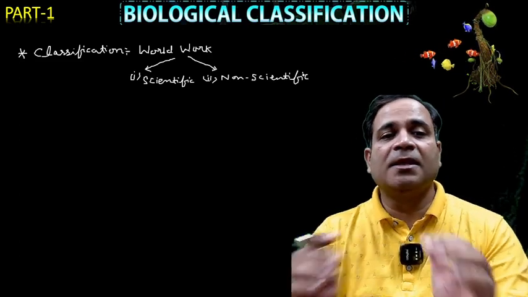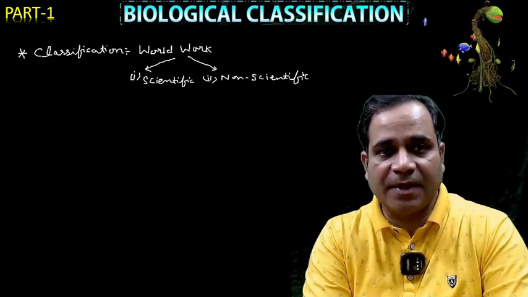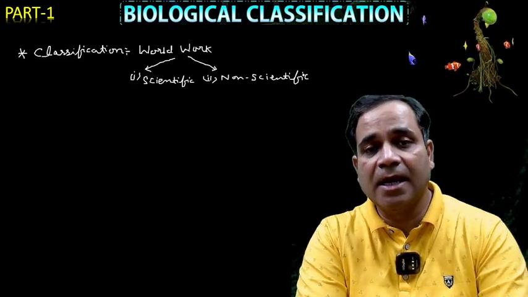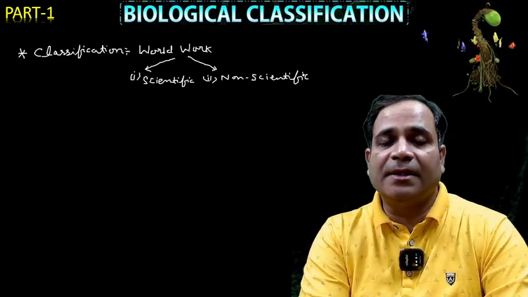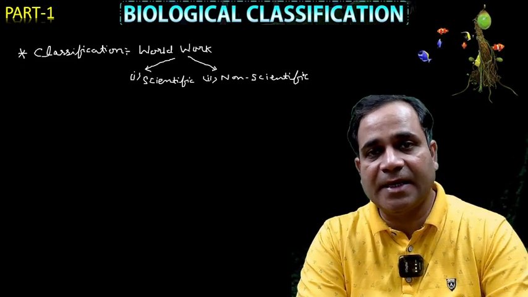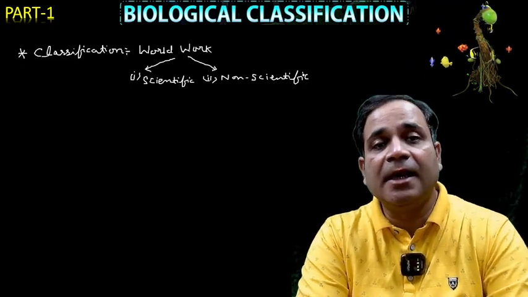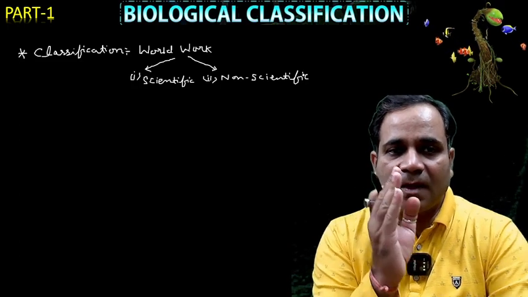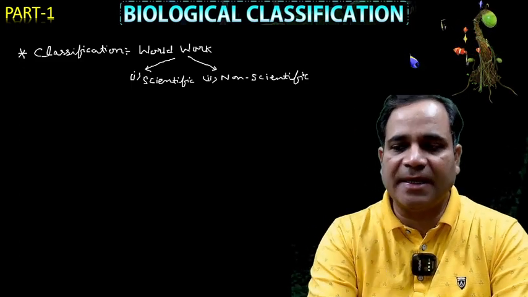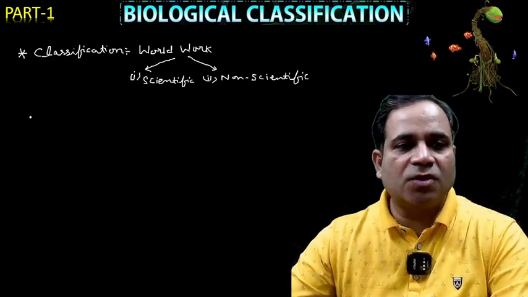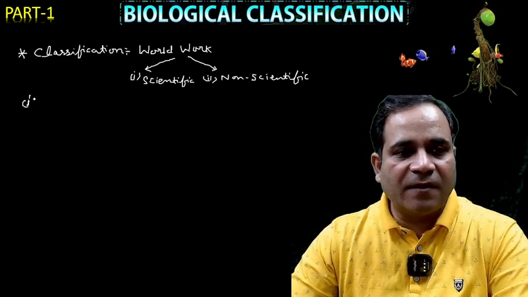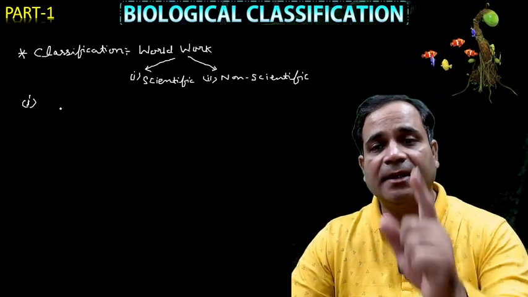If we have to make a concept over classification, first we should have a clear concept of how we classify things, how we group organisms on the basis of their characteristics, their identification, and their nomenclature. So scientists make classification in two ways: one is the scientific way, the second is the non-scientific way. Here the first scientist, hope you know the name, the father of biology as well as the father of zoology. And the name of the scientist, you know what?